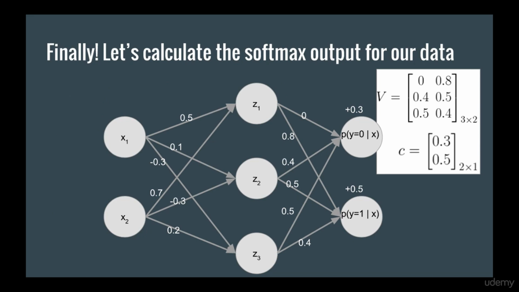Remember that now we have 2 output nodes, so the hidden to output weight matrix V has to be of size 3 by 2, and the bias C, which applies to every output node, is now a vector of size 2. Since we don't know what these weights are yet, I've defined them here on this slide.